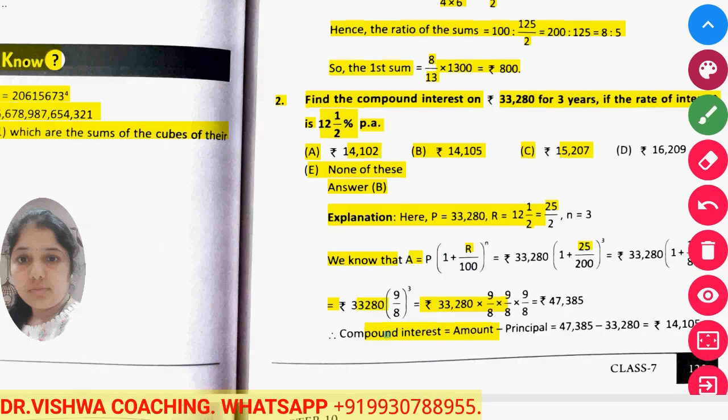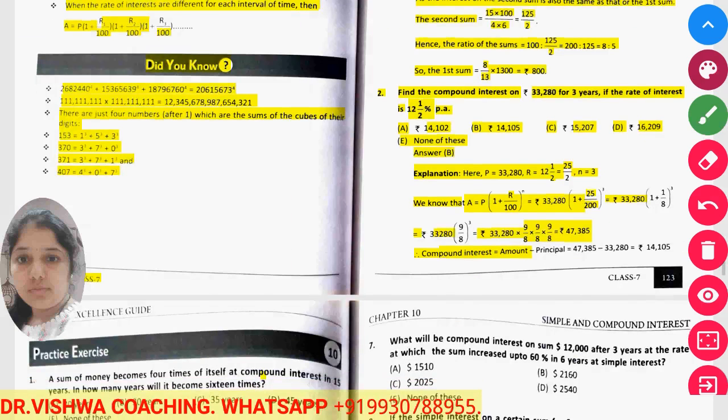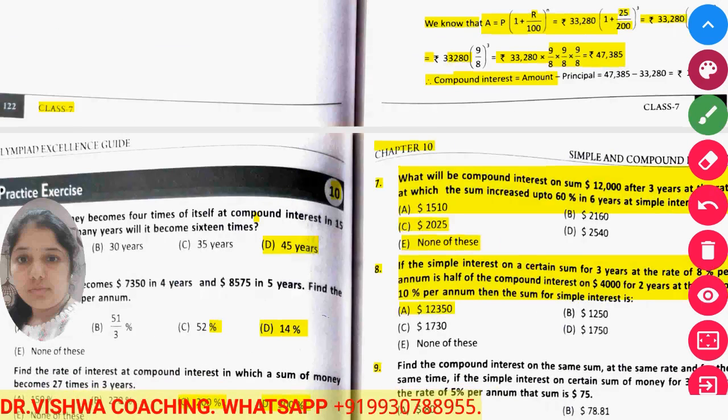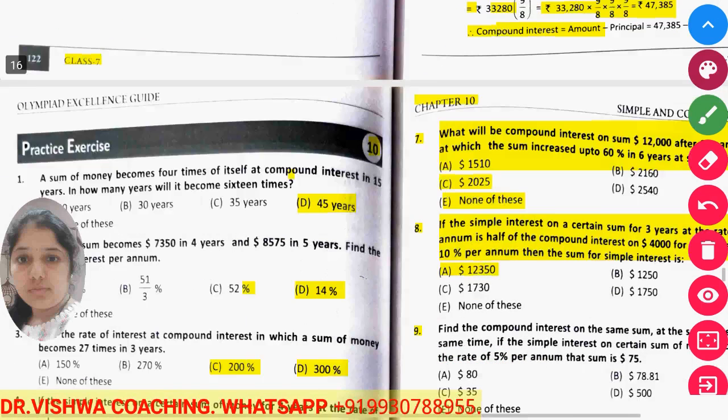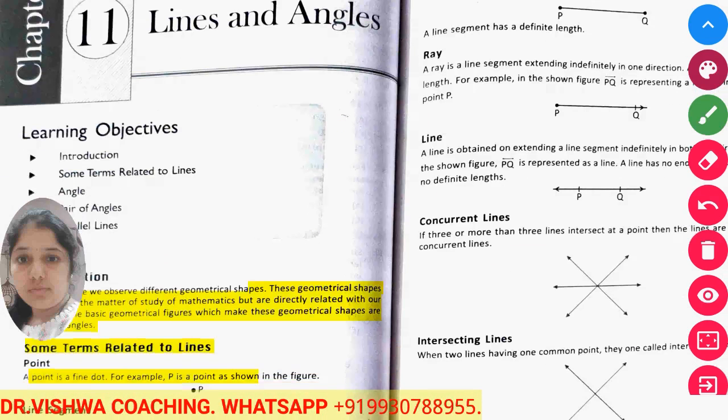Okay, now the next question, or we will directly move to the practice exercise. One second. Highlighter maybe get on so that everything gets highlighted here.